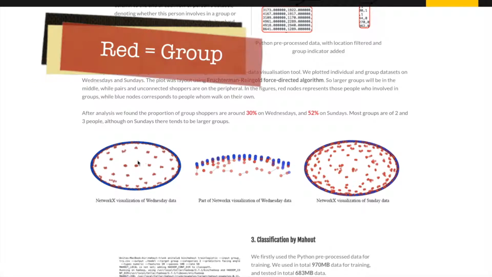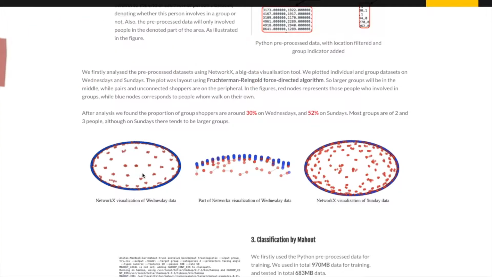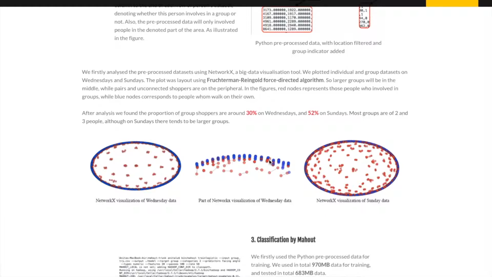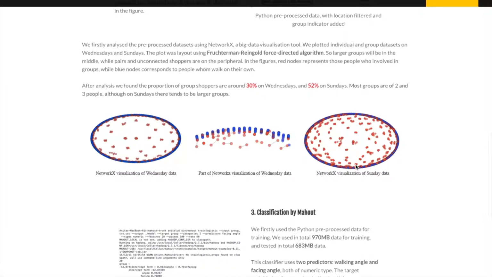In these figures, the red nodes denote group shoppers and blue nodes denote individual shoppers. After analysis, we found the proportion of group shoppers is around 30% on Wednesdays, and it is around 52% on Sundays. Most of the groups have 2 to 3 people.